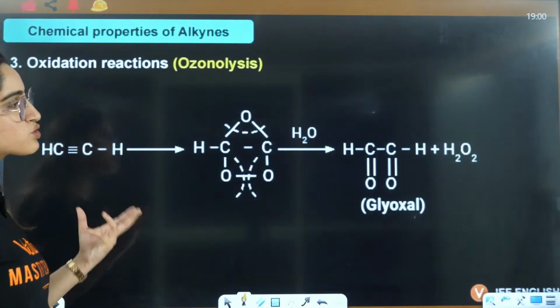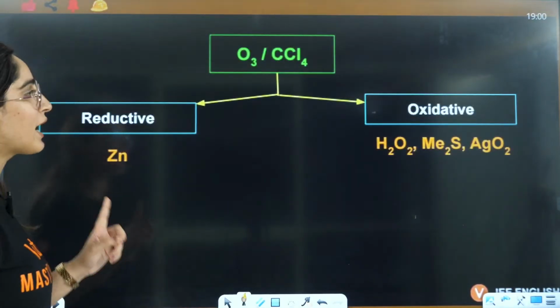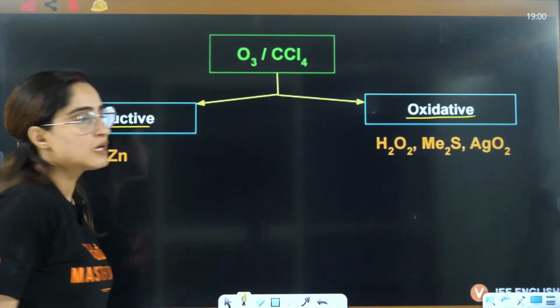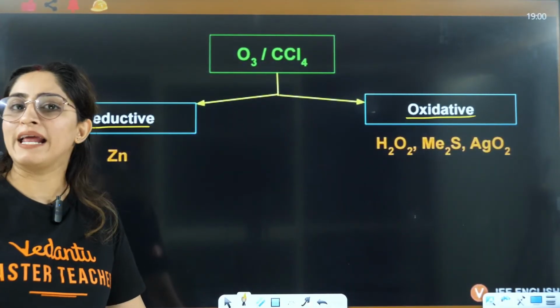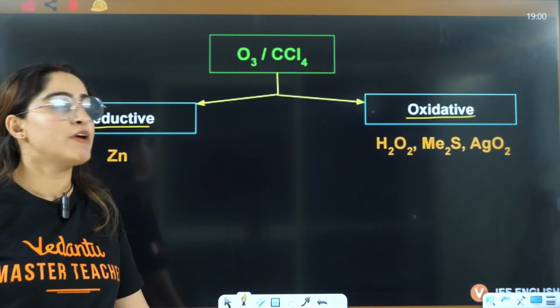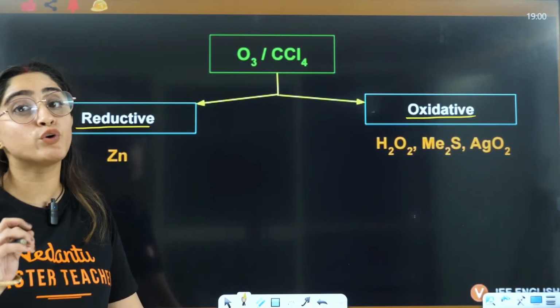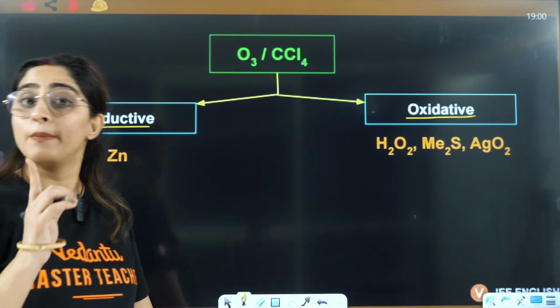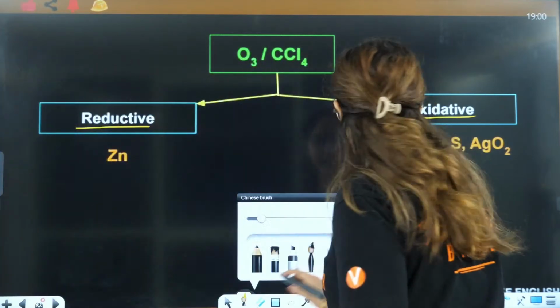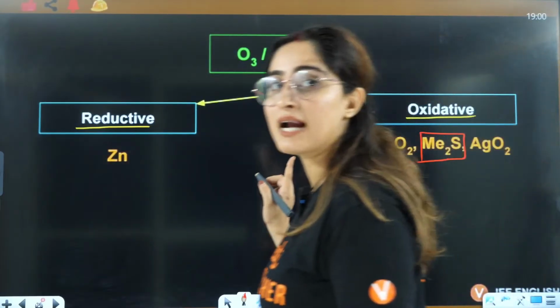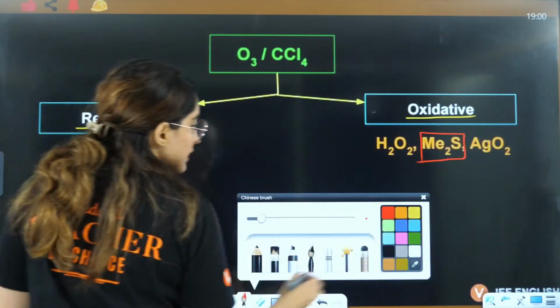Now, ozonolysis also takes place. We have two kinds of ozonolysis. One is reductive, one is oxidative. Remember, in case of alkene, when you have Me2S, methyl sulfide, it will give you reductive ozonolysis. But here methyl sulfide is going to give you oxidative ozonolysis. That is one of the exceptions, right?